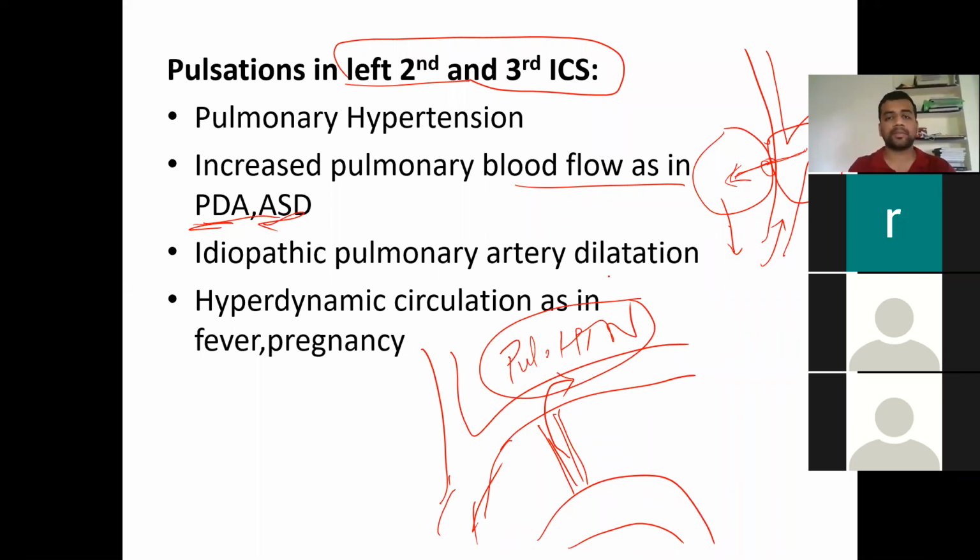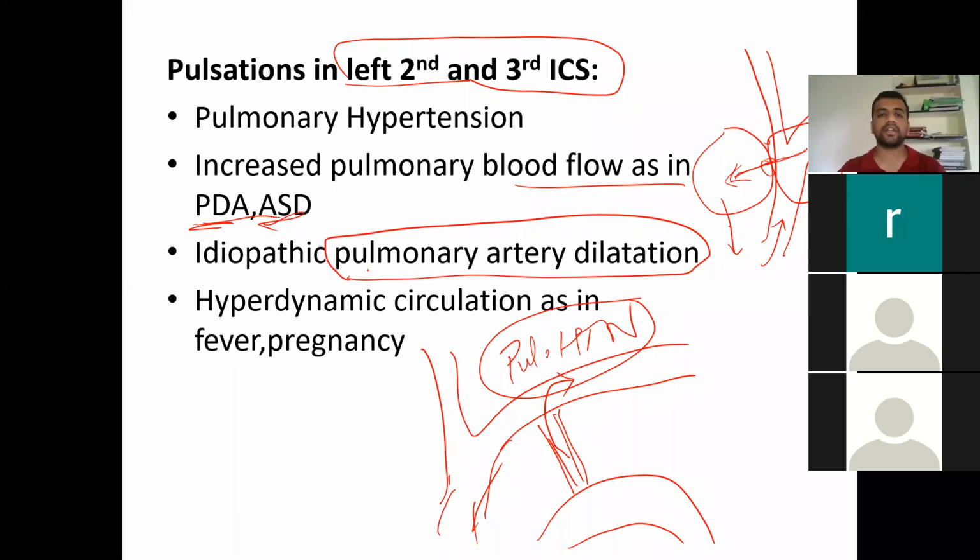Idiopathic pulmonary artery dilatation, like in the case of aortic aneurysms, can also lead to a prominent pulsation in the left-sided second intercostal space. And fever, hyperdynamic circulation, though not as prominent as with the aorta, can also cause second intercostal space pulsations.